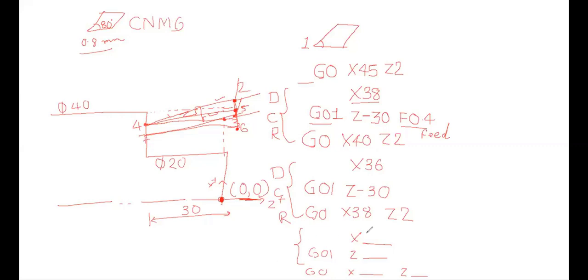Yes, the first line would be X34, since I have to move from 36 to 34. Good one, Eric. Then after what? Then G01 Z minus 30. Good one. And what should be the last line? Anyone else? Yes, 34 plus 2, that is 36, and Z2. Okay.